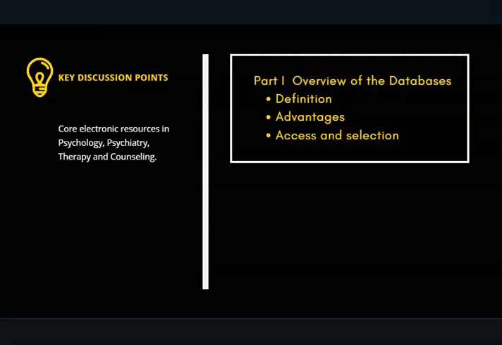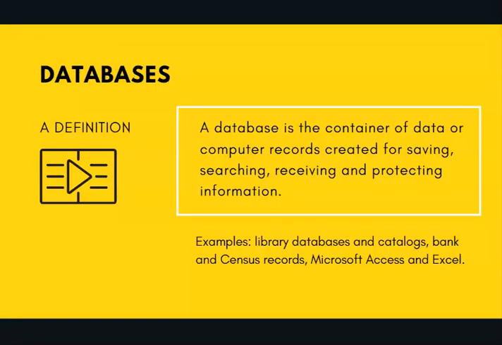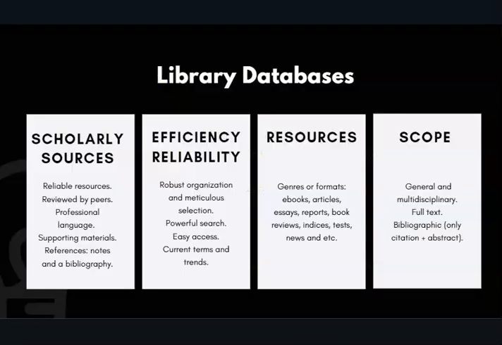Before we look at these resources, let's brush on a few research terms and discuss the advantages of using the databases. What is a library database? It's an organized and searchable collection of computer records created for saving, searching, retrieving, and protecting information. You may be familiar with some databases, such as library databases and catalogs, bank and census records, Microsoft Access, and Excel. What do the databases have in common?